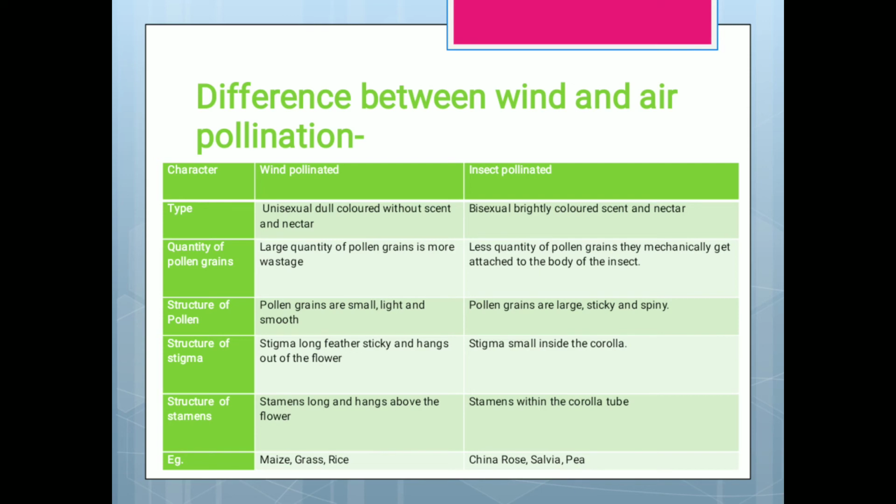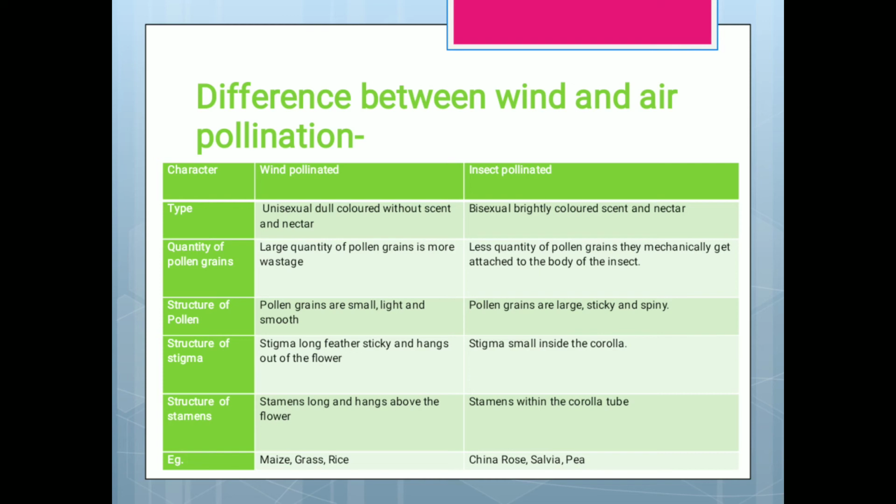Quantity of pollen grains is large in wind pollination. But in insect pollination, the quantity is less, and they can mechanically attach to the body. The pollen grains in wind pollinated flowers are small, light, and smooth. They are not sticky.